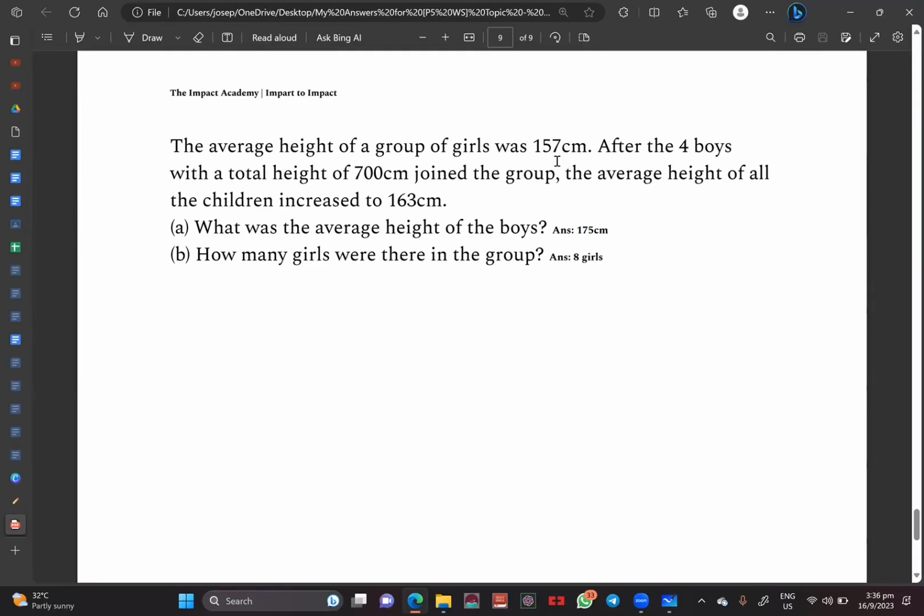Average height of a group of girls was 157 cm. So what we can do first for sentence number 1 is to say that the average of girls is equals to 157 cm. Okay, then the next thing you want to do is to ask yourself, can I have, or do I have my number?